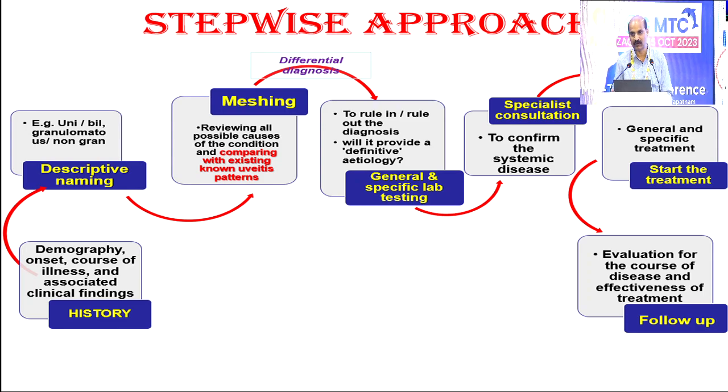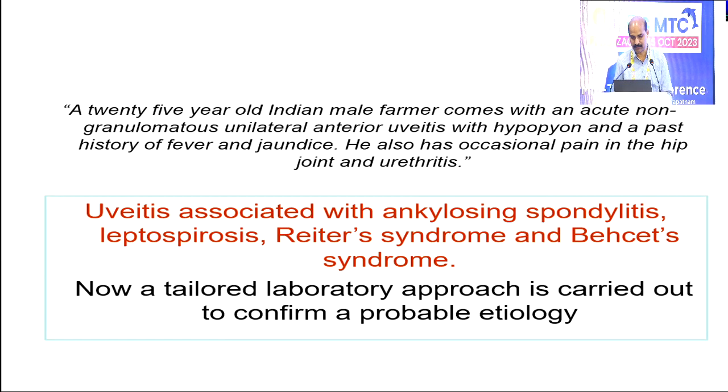Most of the chest physicians tell there is no pulmonary tuberculosis, you can go ahead with oral steroids, but they don't rule out extrapulmonary. So that we need to have in our picture, and from then we need to go for general and specific treatment. So with this example, what we can think of is ankylosing spondylitis.